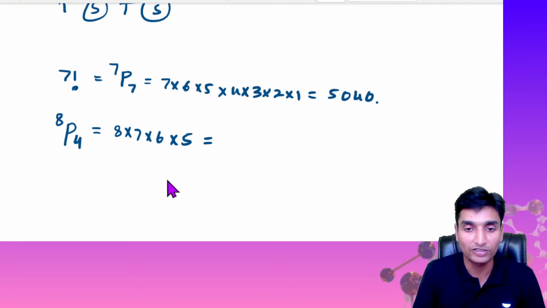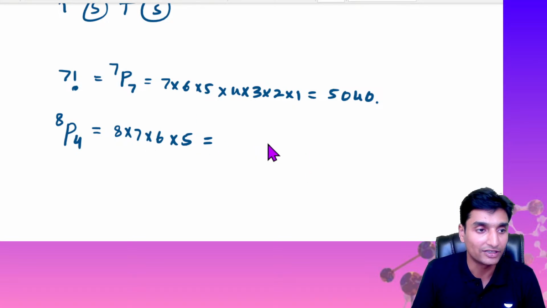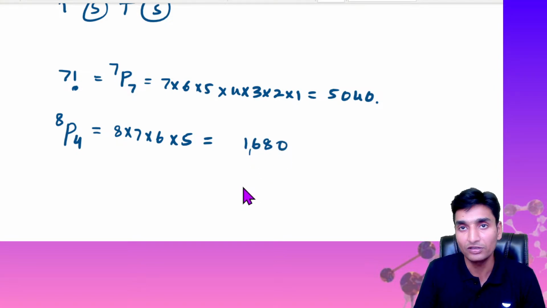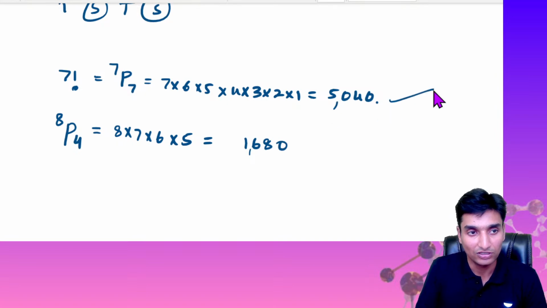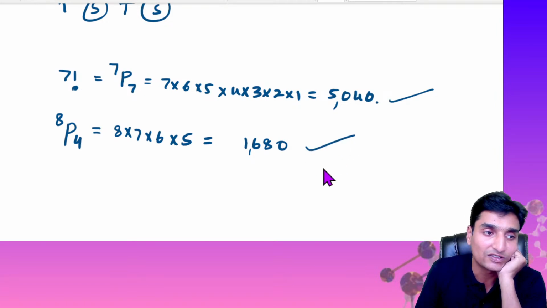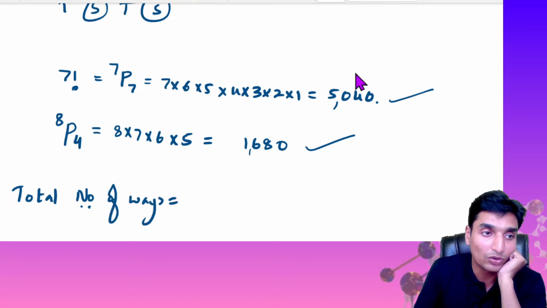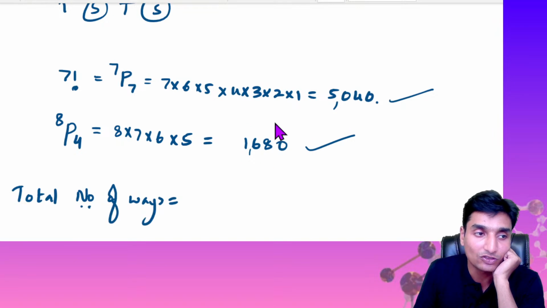Understood? Right guys? So 6 into 5 is 30, 30 into 7 is 210, 210 into 8, and that will give us 1680. Now this is the total number of ways, total choices or options for students. This is the total choices for teachers. Now for the total overall value, the total number of ways or total possibility, if they ask you, we need these options and we need these options guys.